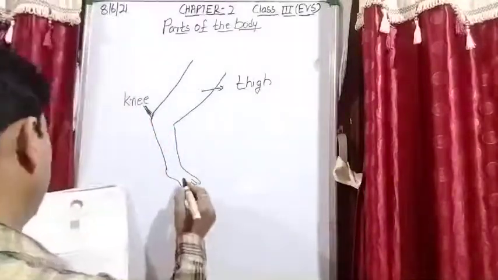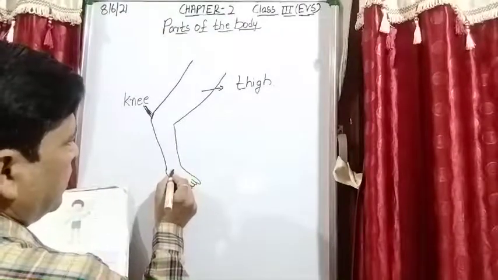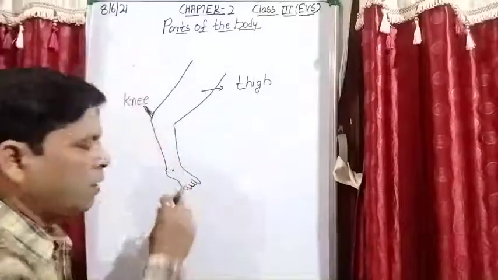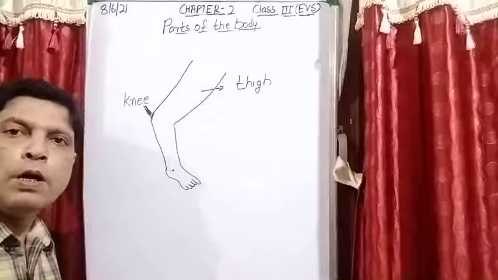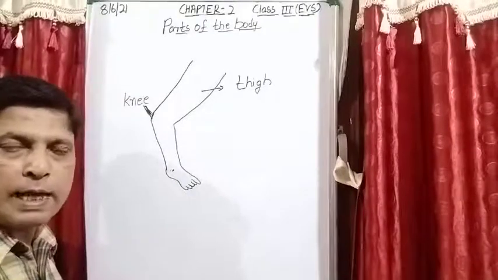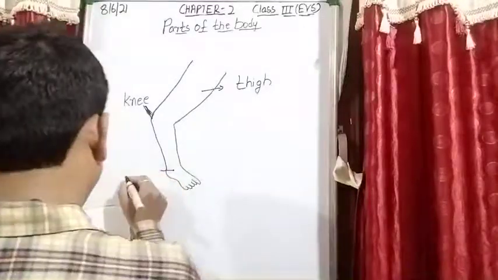Then this portion, you see there is a bone, and you can move your foot clockwise and anti-clockwise. This portion is known as the ankle.